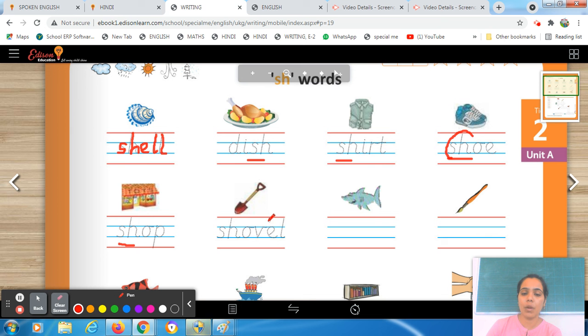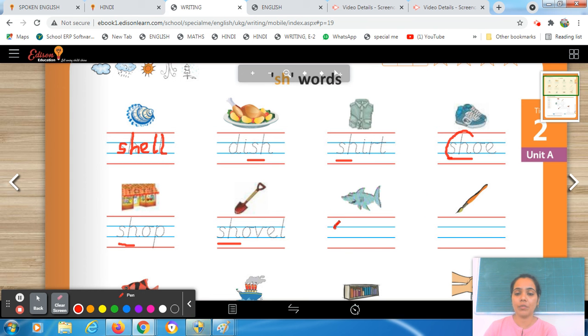Okay, now here, what is this? Shovel, shovel. In the hill station, when there is snowfall, the roads get blocked. So we will use this kind of tool or equipment to make some way, right? So this is shovel. So sh will give you the sound sh. Okay, this we did in our previous session also. So who will tell me? Ma'am, this is shark. Very good.